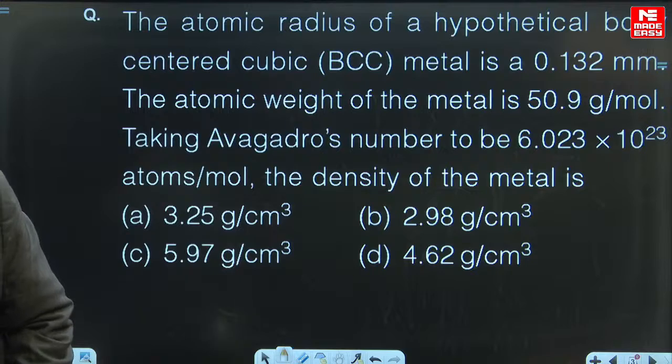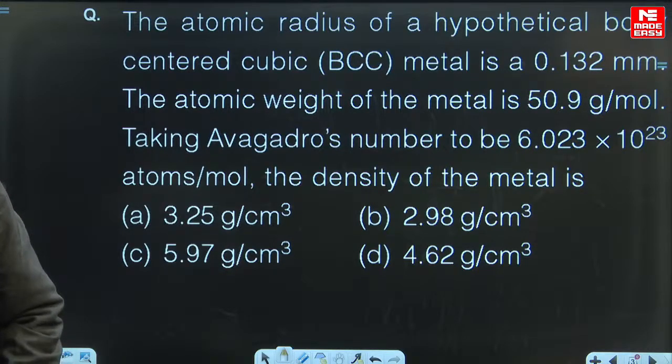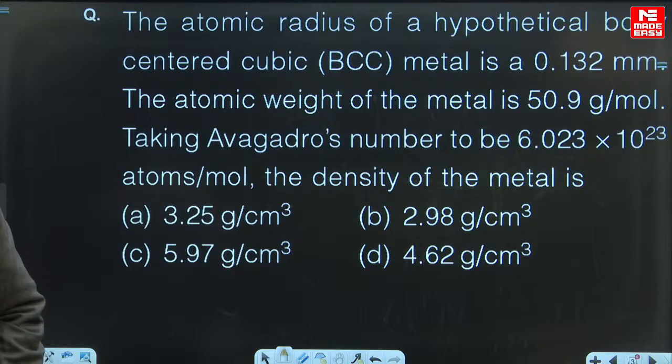Mr. Hrithik Kumar Singh, good evening. Please try to attempt this question, everyone.